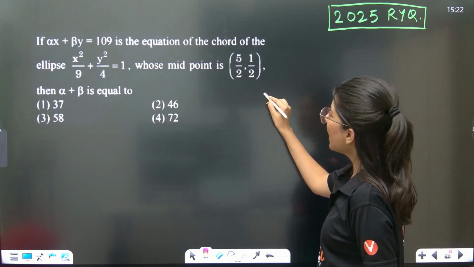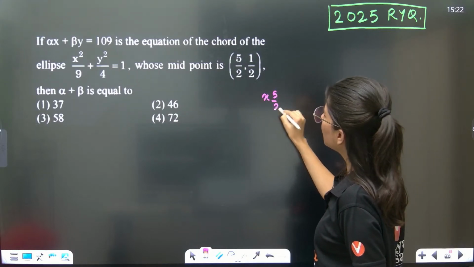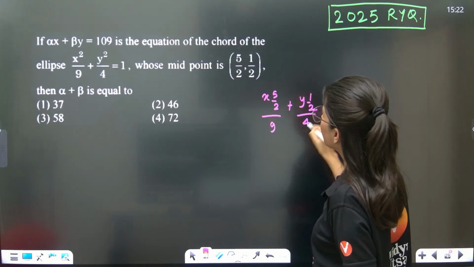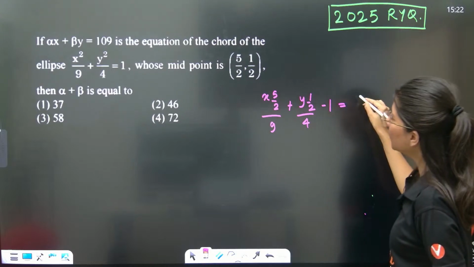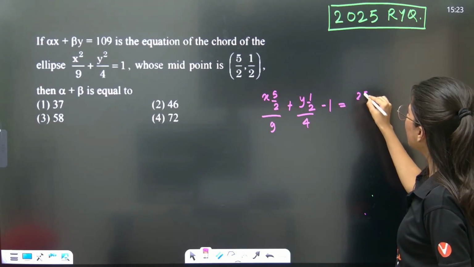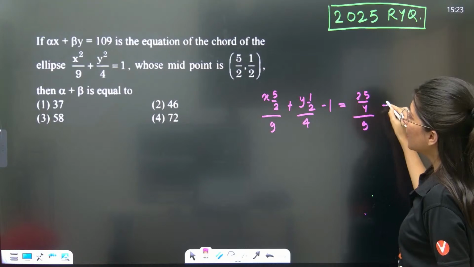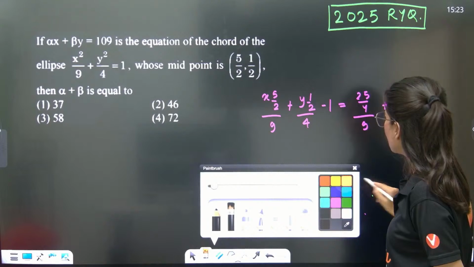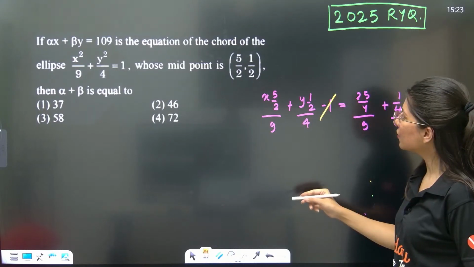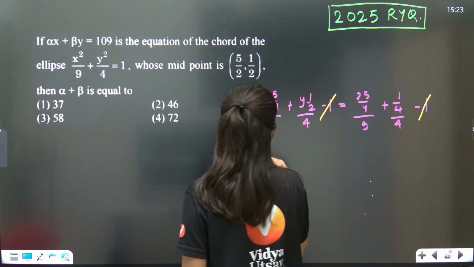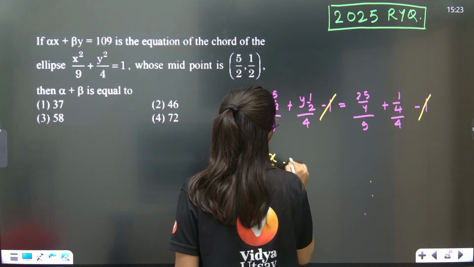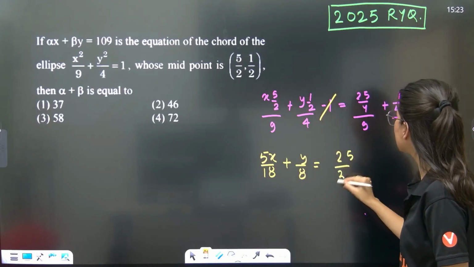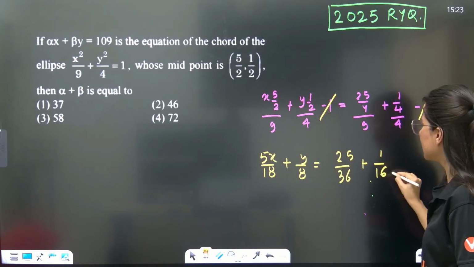So x1 x into 5 by 2 upon 9 plus y1 y into 1 by 2 upon 4 minus 1 is equal to, now here 25 by 4 upon 9 plus 1 by 4 upon 4 minus 1. T is equal to S1 again. So just solve it. So this is 5x by 18 plus y by 8 is equal to 25 by 36 plus 1 by 16.